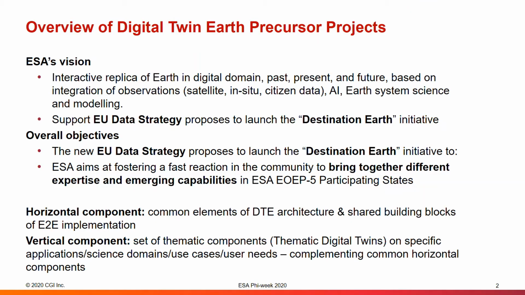This project is part of ESA's Digital Twin Earth Precursor project, starting this year and focusing on supporting ESA in the definition of a concept of a digital twin Earth and establishing a solid scientific and technical basis to realise the EU's data strategy to launch a Destination Earth initiative. A horizontal component, led by CGI, will focus on common elements of DTE architecture and shared building blocks of end-to-end implementation. The vertical component, led by Oxford and supported by Trillium and EASA, focuses on specific applications, science domains, and use cases to complement horizontal components.